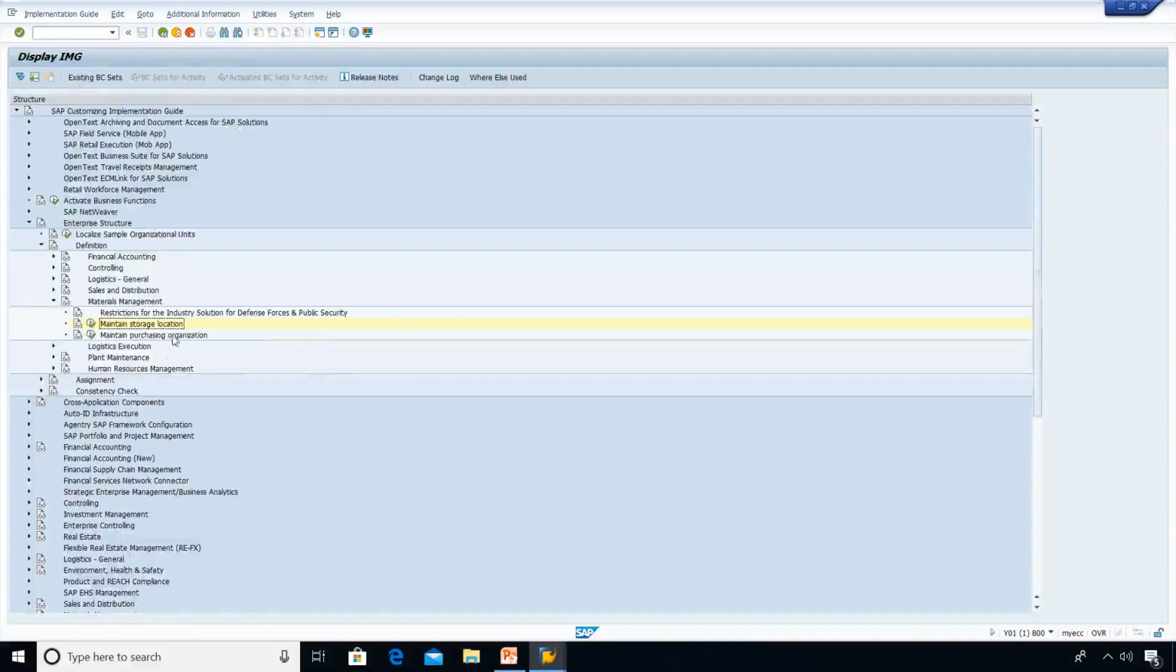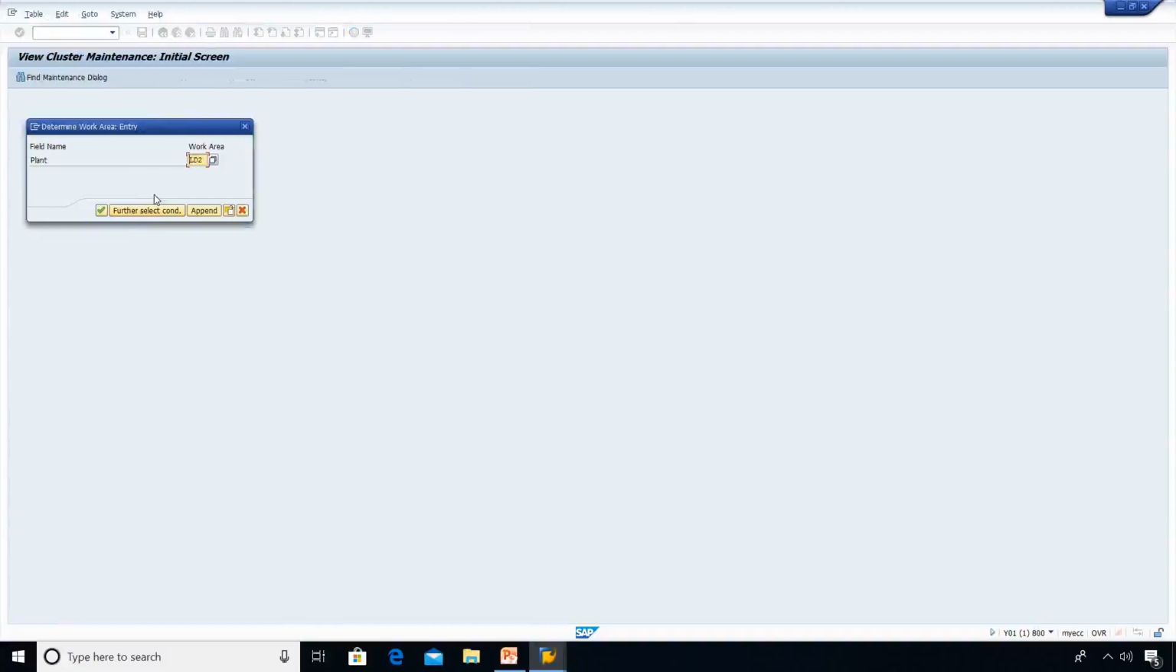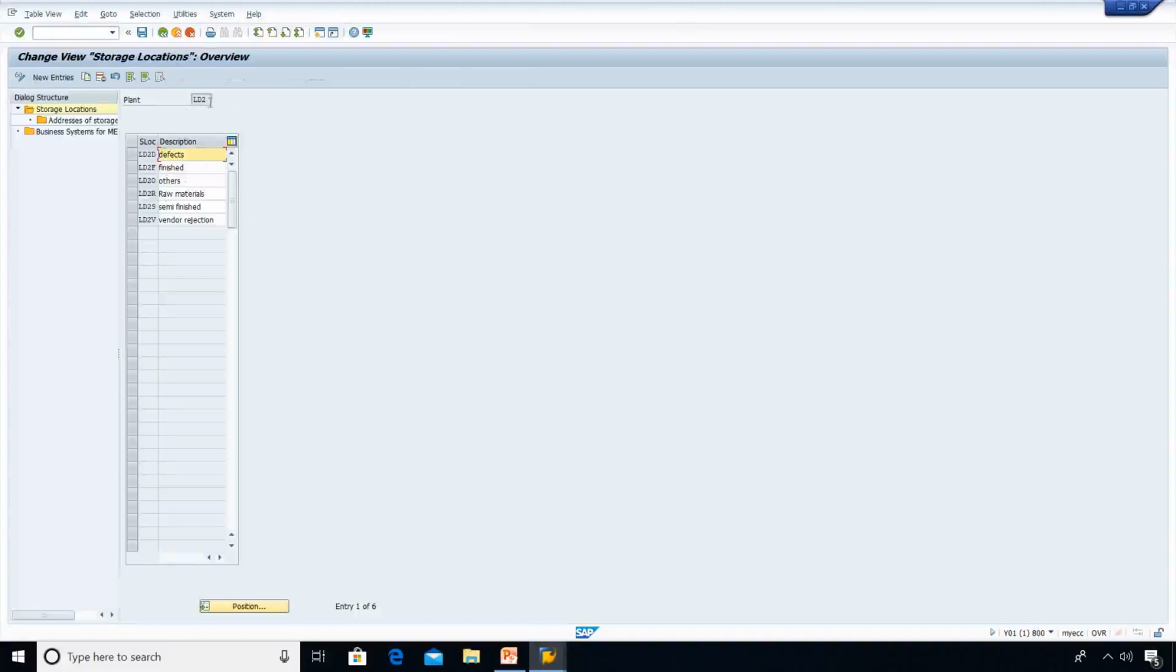Now I am going to maintain purchasing organizations. Let me tell you one more thing from the storage location point of view. Now we are in the definition part. Under one plant, we have maintained storage locations, which means we have already created and assigned them. This is like an exception. So you won't see the storage location in the assignment part. We have already done that.